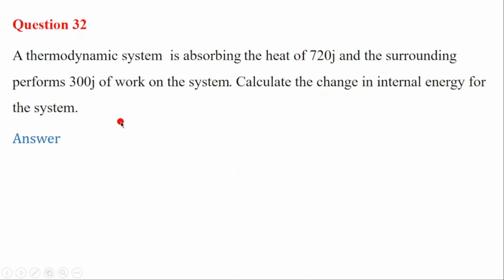So here also we use the formula. The formula: change in internal energy is equal to Q plus work done, the heat plus work done, which is equal to 720 joules plus 300 joules. Then you have 1020 joules.